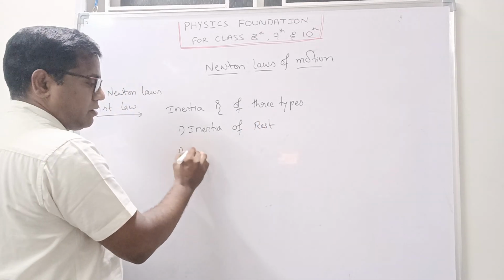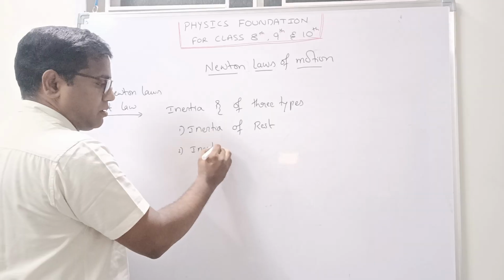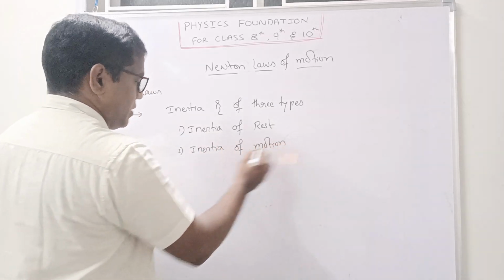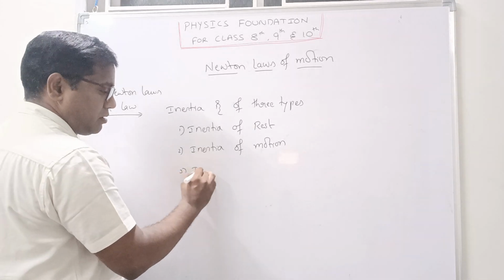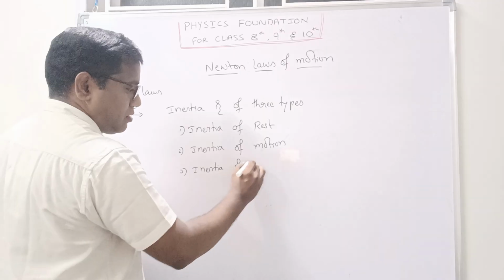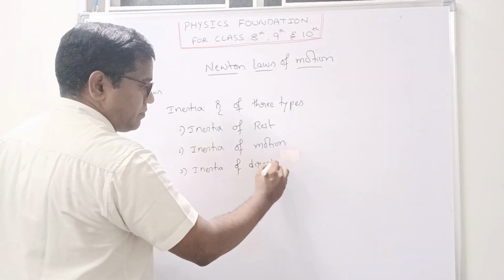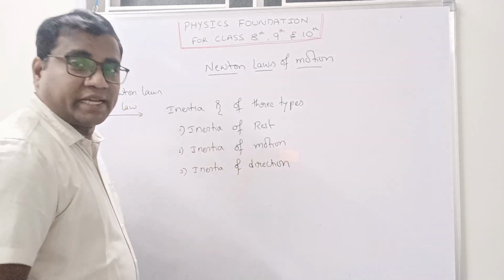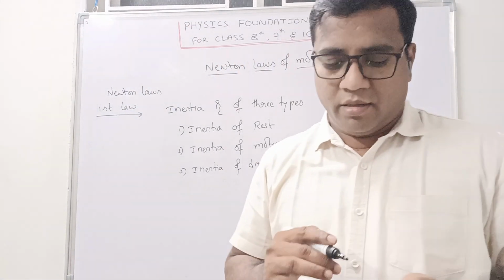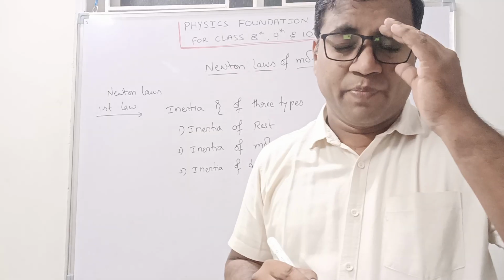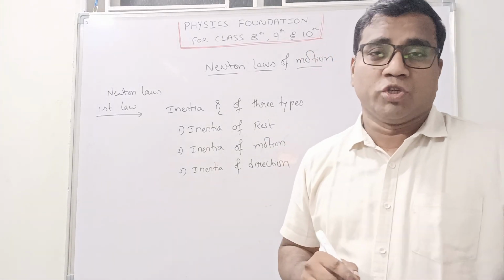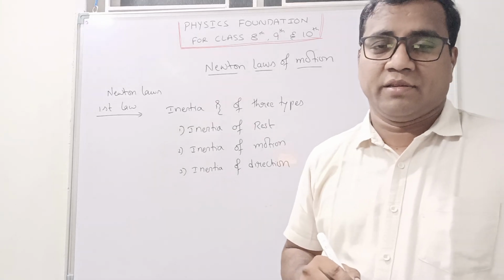Second one, inertia of motion. Third one, inertia of direction. Now tell me, how many types of inertia are there? Tell me, how many types? 3 types. Inertia of rest, inertia of motion, inertia of direction.